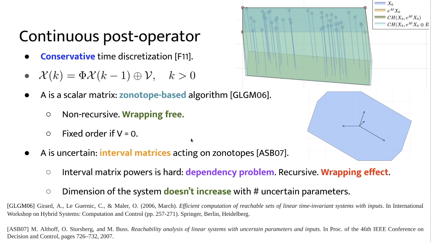However, if A is uncertain, we have considered another method from the literature in which we have to compute approximations using interval matrices. Now, this suffers from problems because computing tight approximations of interval matrix products is hard, and it does suffer from dependency problems and wrapping effects. On the other hand, there is some good news because the dimension of the system doesn't increase with the number of uncertain parameters, in contrast to other approaches.